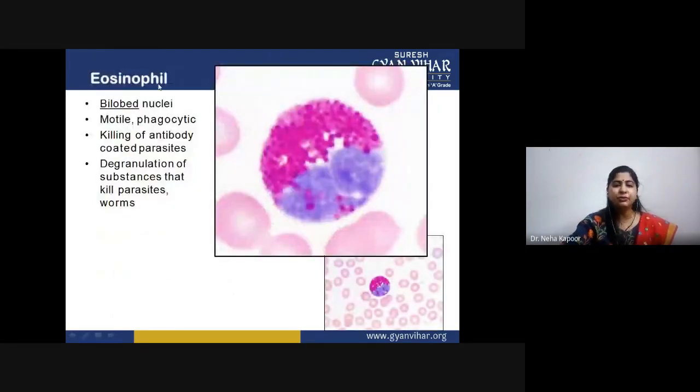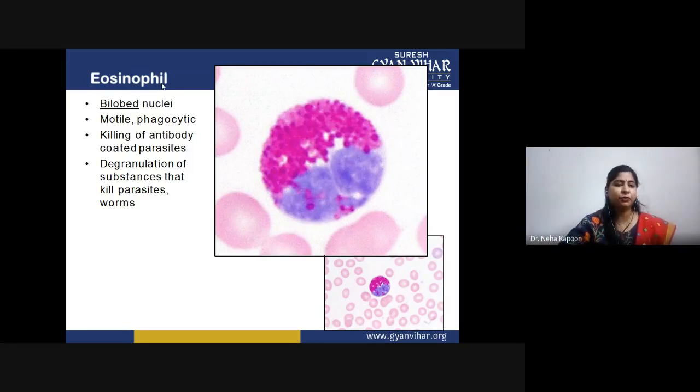Another cell type is eosinophil. This cell has a bilobed nucleus, or you can say a bean-shaped nucleus. It is quite motile. Sometimes it is phagocytic against some parasitic infections because it will kill antibody-coated parasites by binding to those antibodies with the help of the Fc receptor. And the degranulation mechanism comes into the picture, so that they release certain substances so as to kill the parasite.